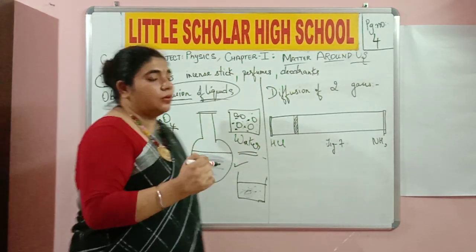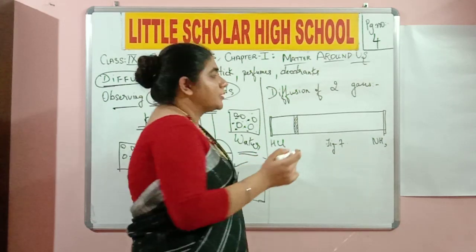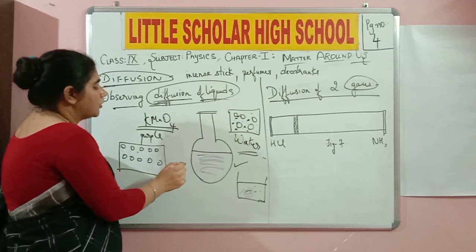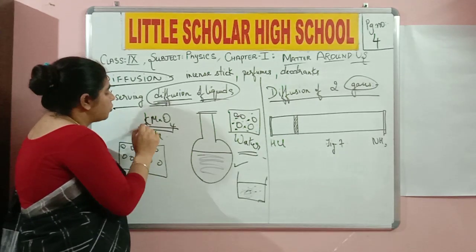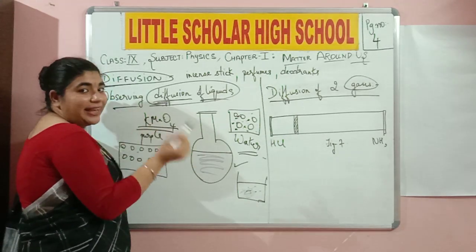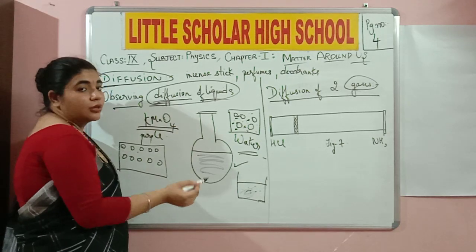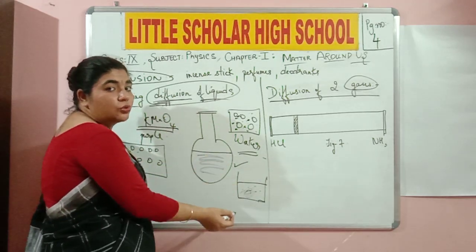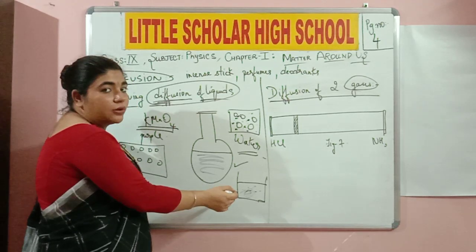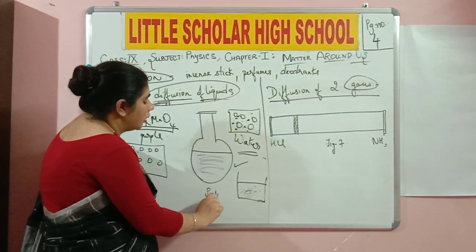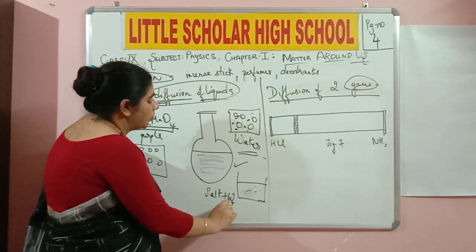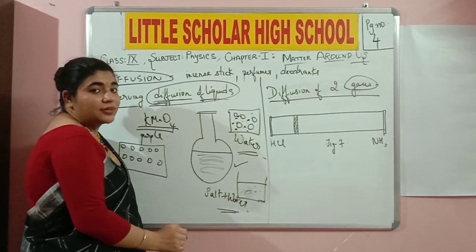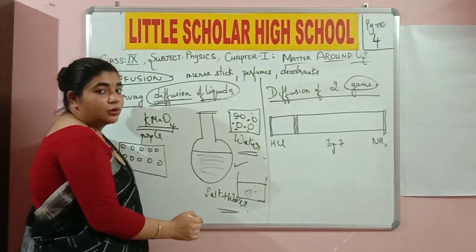Okay, so now the next one that we are going to discuss is diffusion of two gases. Here we have discussed diffusion of two liquids. One was water and the other one was ink or liquid potassium permanganate. We have also discussed how solids get diffused into liquids. What was the solid over here? It was salt, and it got diffused into liquid, which is nothing but water, giving you salt water. Do you understand? How did salt get mixed into water?